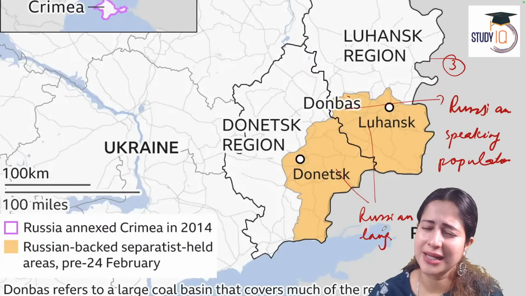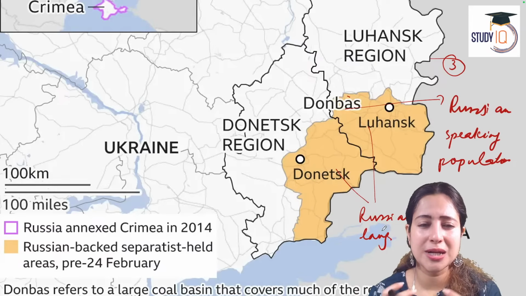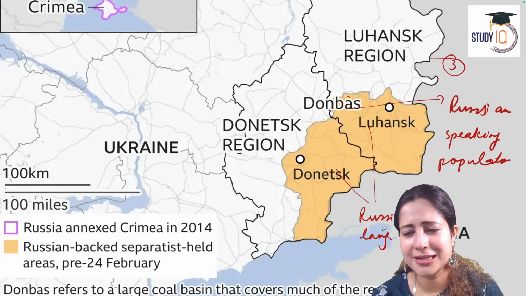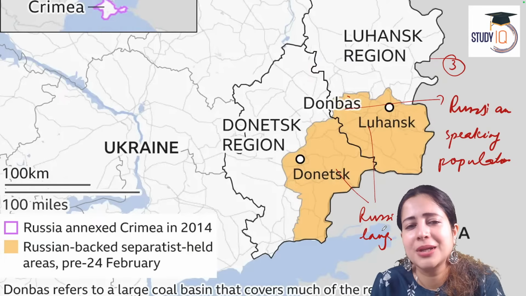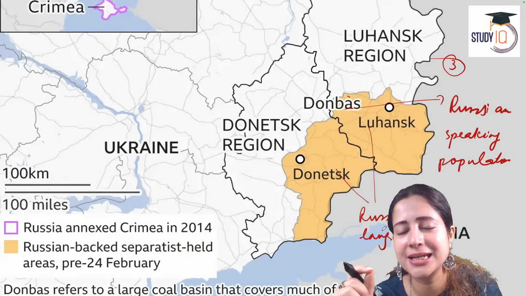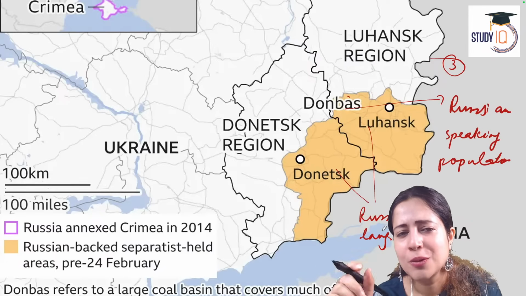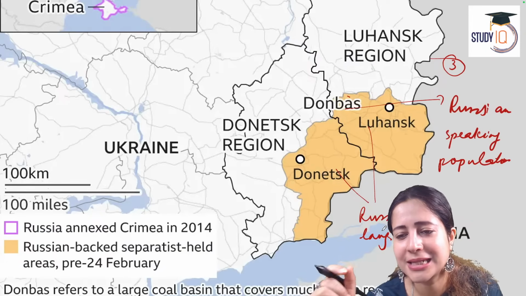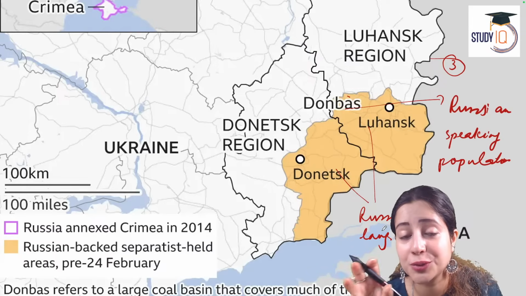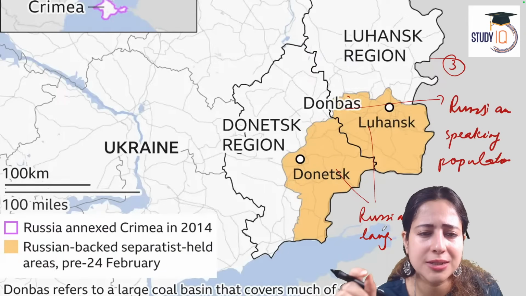If you look at the real reason, all these are outside reasons. What's the real reason? Donbas means a basin of coal. Historically, it has had great industrial value to Ukraine. Most of the coal mines, steel plants, and heavy industries of Ukraine are right here. Control over Donbas strengthens Russia's industrial and resource base, and that's why Russia wants it today.